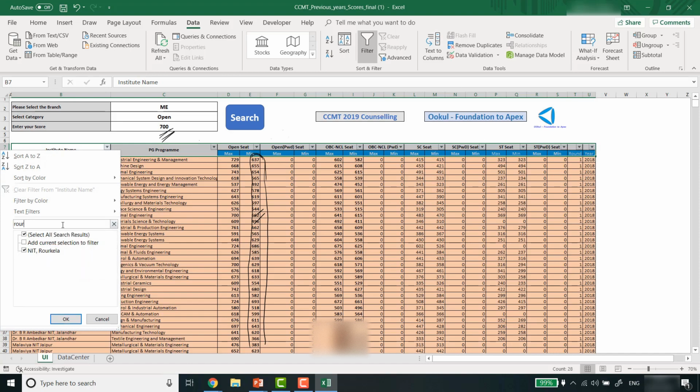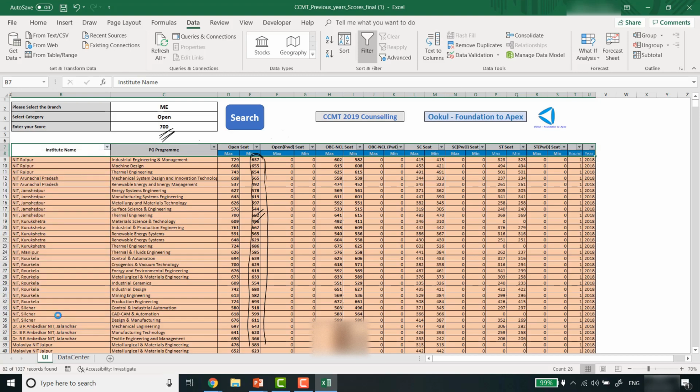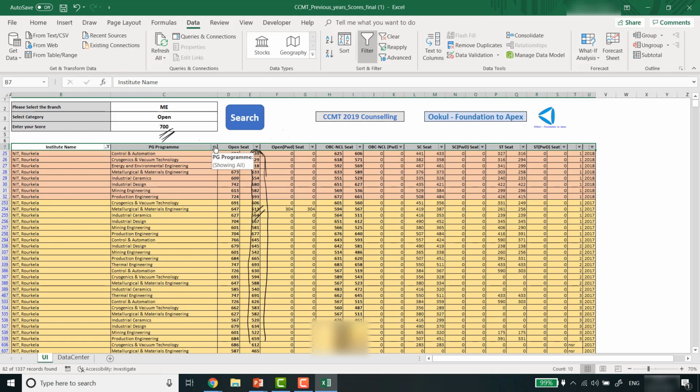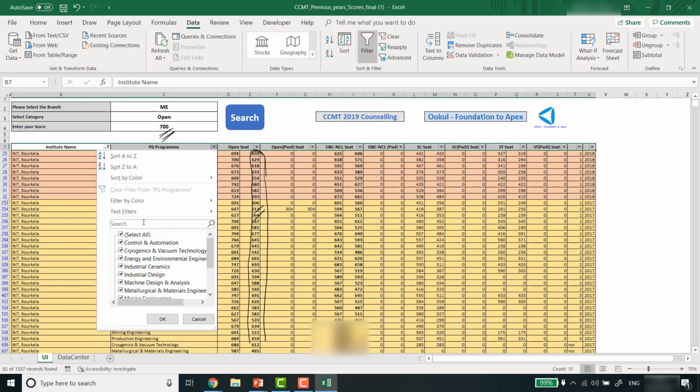Okay, I am inside mechanical engineering, then inside mechanical engineering I go to NIT Rourkela, and in NIT Rourkela, if I want to search, suppose, thermal engineering.